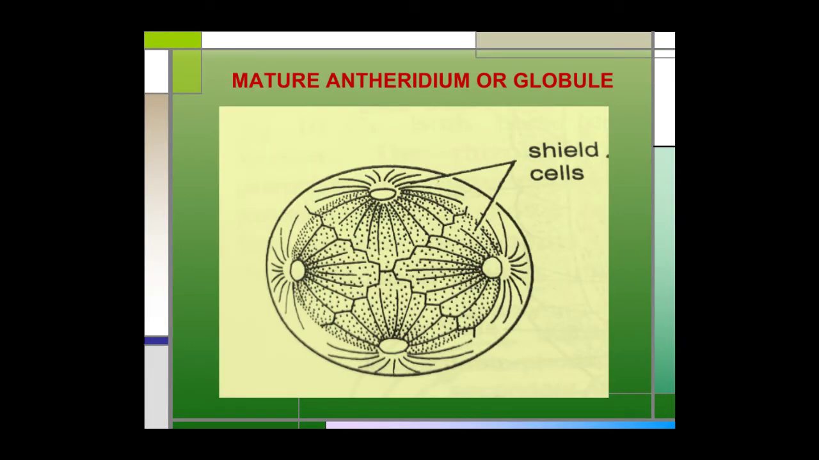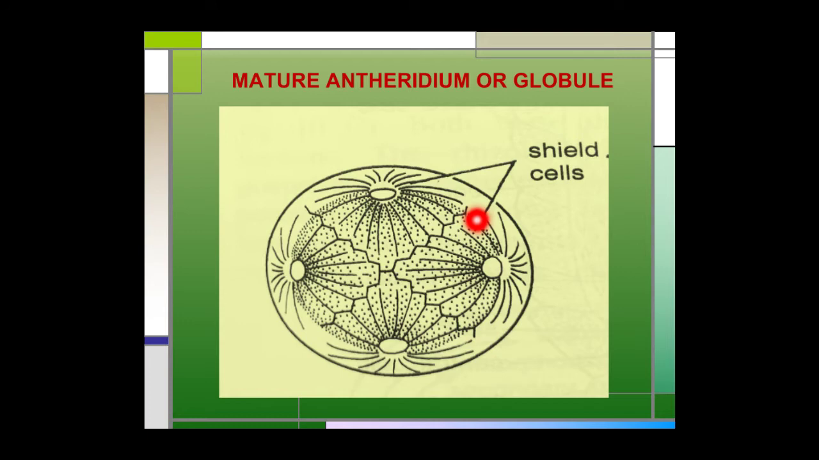The structure of the mature antheridium. The mature antheridium is a large macroscopic spherical structure. It is red or yellow in color. Its wall is made up of shield cells. There are a total of 8 shield cells, 4 on the front side and 4 on the back side.